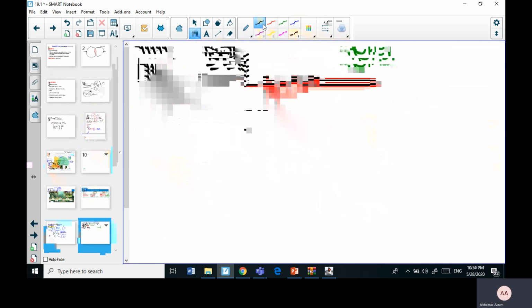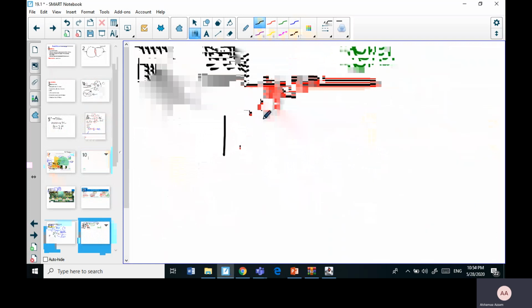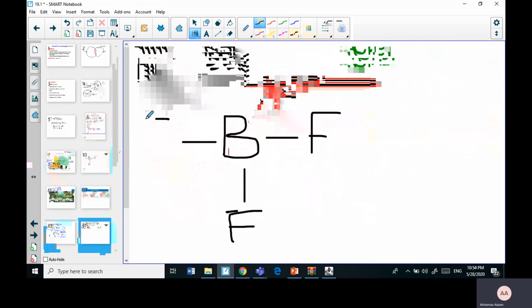We have this substance which is called boron trifluoride. This is a boron substance which is in group 3. It is connected to 3 fluorine atoms.